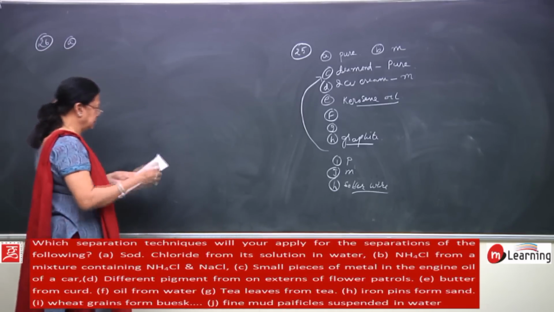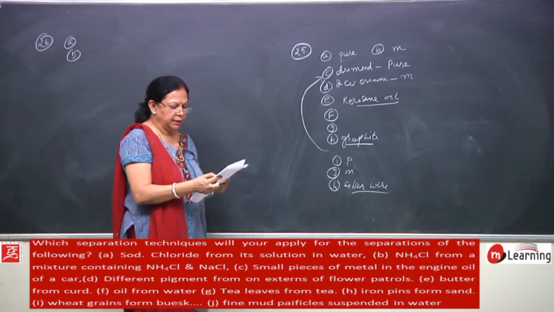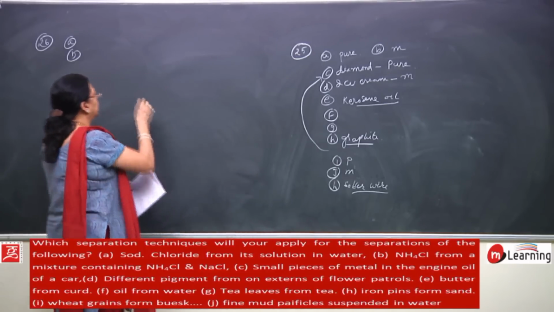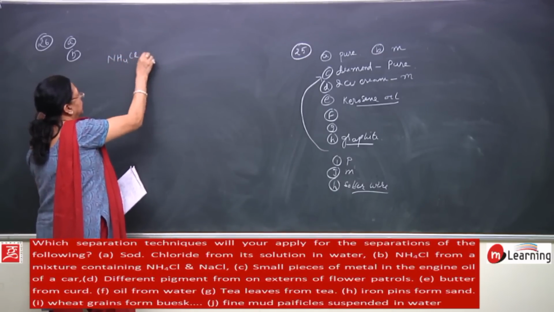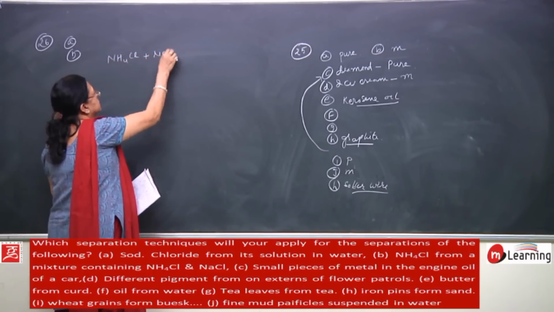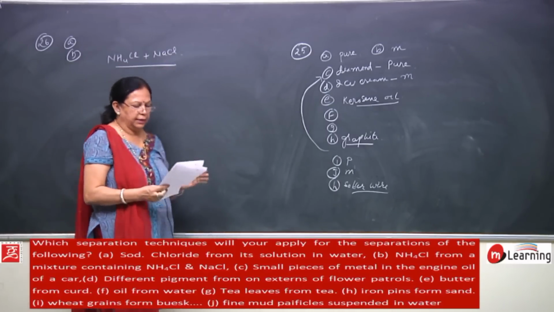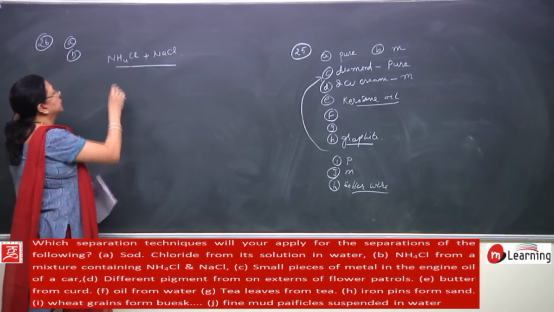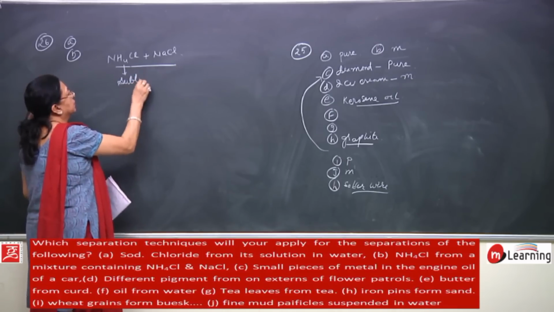Then next is ammonium chloride from a mixture containing ammonium chloride and NaCl. NH4Cl and salt, you have a mixture of these two and you want to separate them. Here we know that ammonium chloride is a sublimate substance.